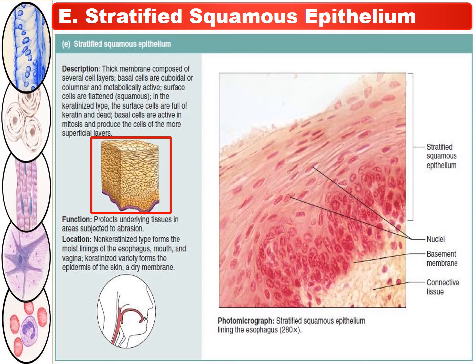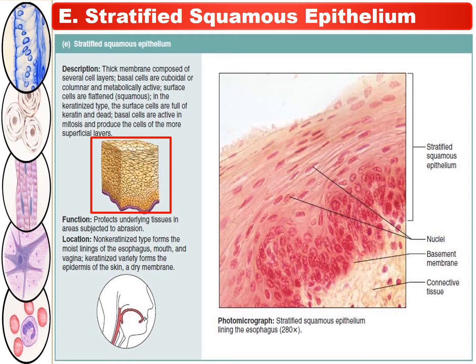Basal cells are cuboidal or columnar and metabolically active. The surface cells are flattened, that is the squamous. In the keratinized type, the surface cells are full of keratin and dead. Basal cells are active in mitosis and produce the cells of the more superficial layers.